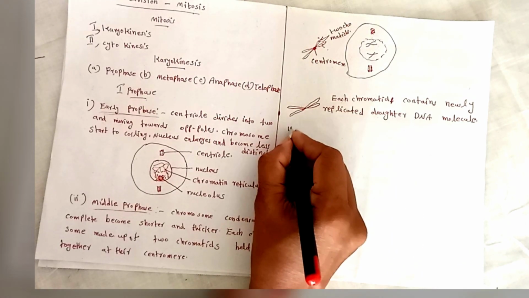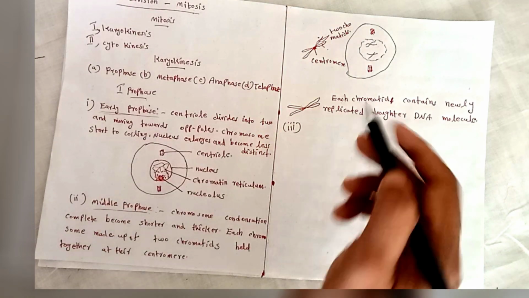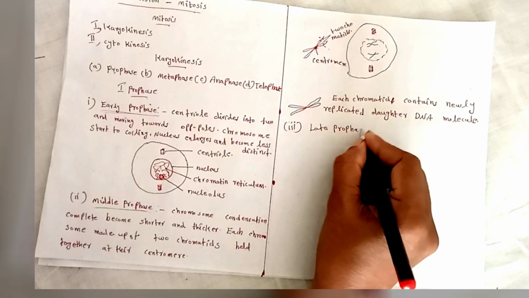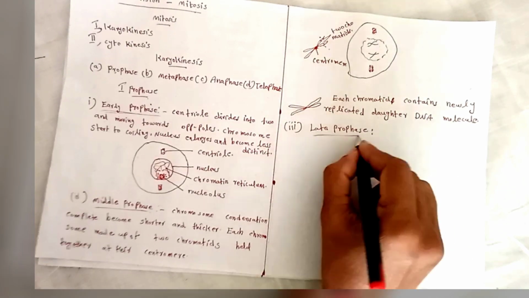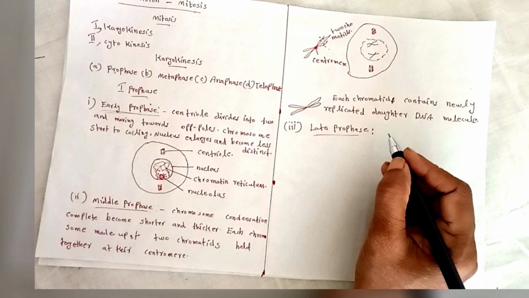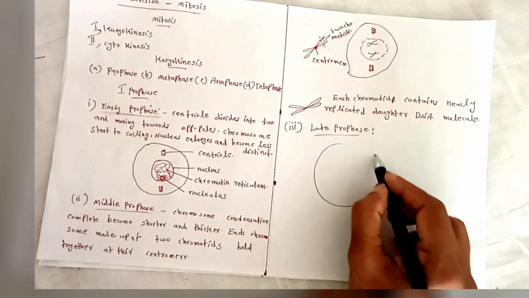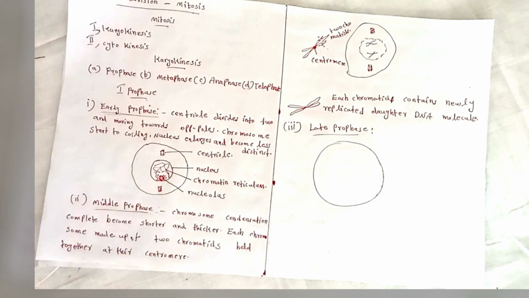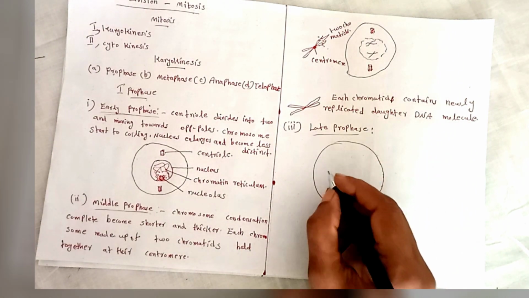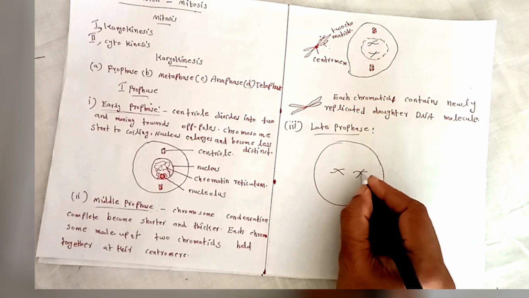Next, the third part of prophase, that is late prophase. What about late prophase? Spindle fibers extend from the poles to the equator. Again, the nuclear membrane has already dissolved. The chromosomes float freely in the cytoplasm.